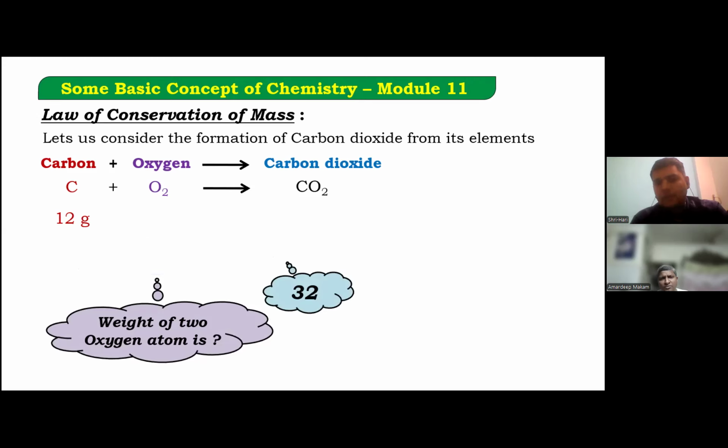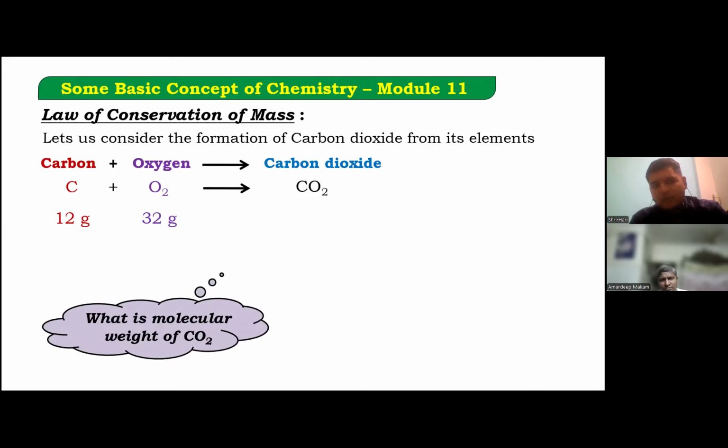That's how we are adding 32. On the left hand side, 12 plus 32 forms how much? 44. It becomes 44 for carbon and oxygen. Here it is 44 again.